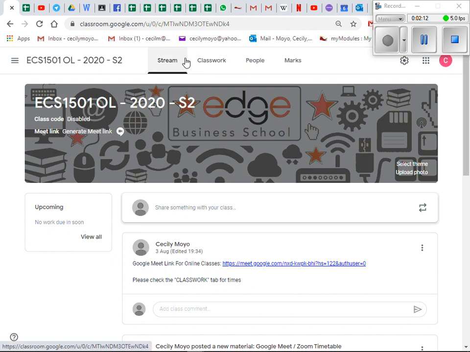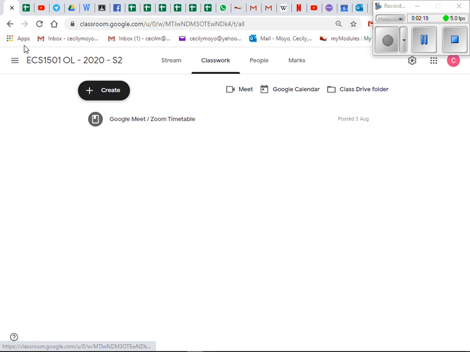Besides your stream tab, there are only two tabs that you're going to be using majorly. The other one you're going to use is the classwork tab. If you click there, it's going to open up a window like the one we have over here, and you will see a number of things.